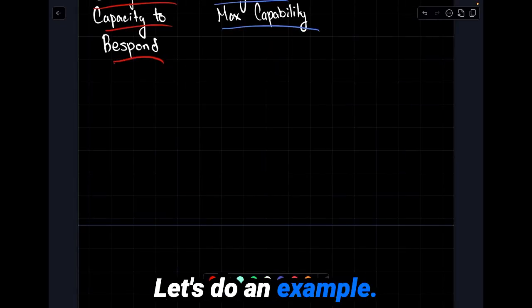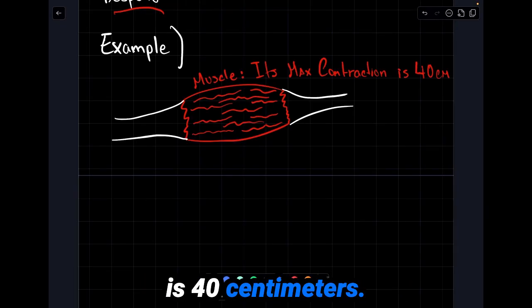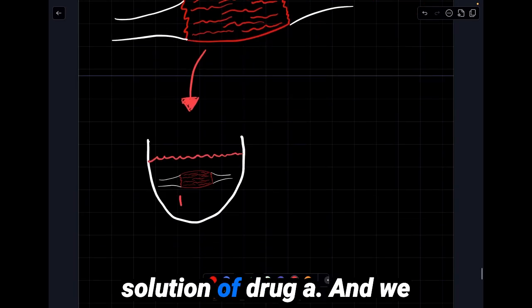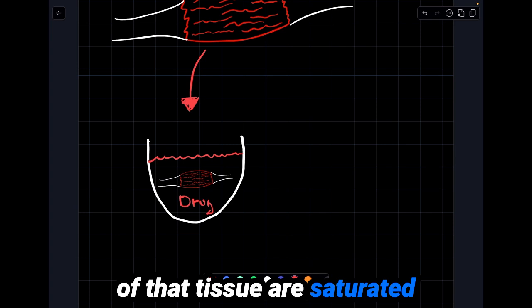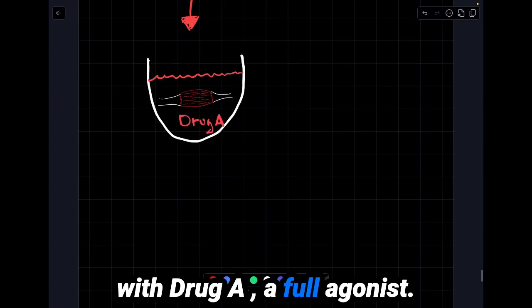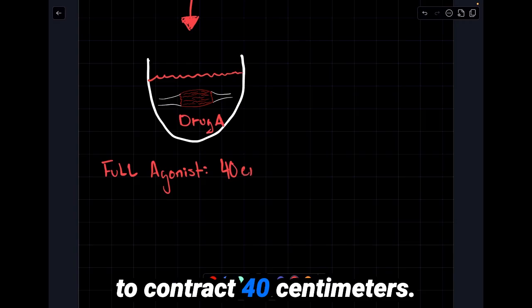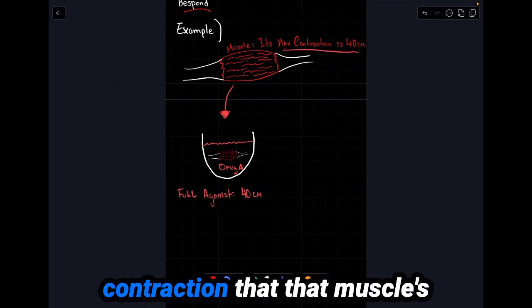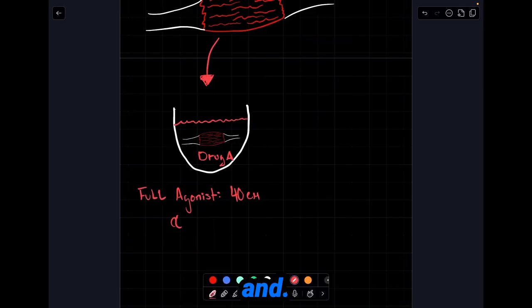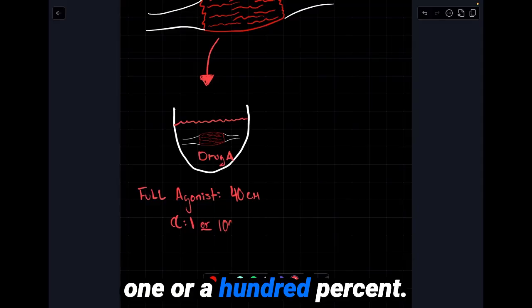Let's do an example. Say we have this muscle. Its maximum contraction is 40 centimeters. If we were to put it in a solution of drug A and dunk it in there so that all the receptors on the cells of that tissue are saturated with drug A, a full agonist, we can expect that muscle to contract 40 centimeters. Why? Because that is the maximum contraction that muscle is physically able to produce, and its intrinsic activity is 1 or 100%.